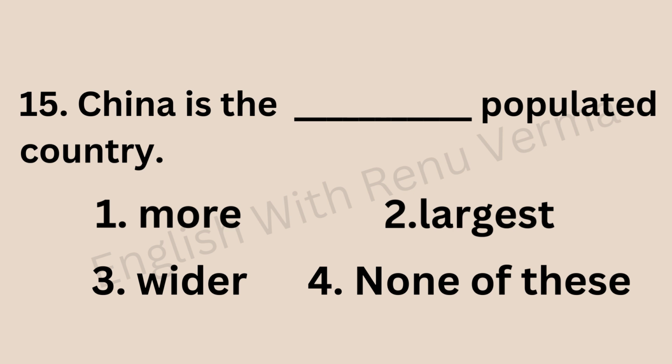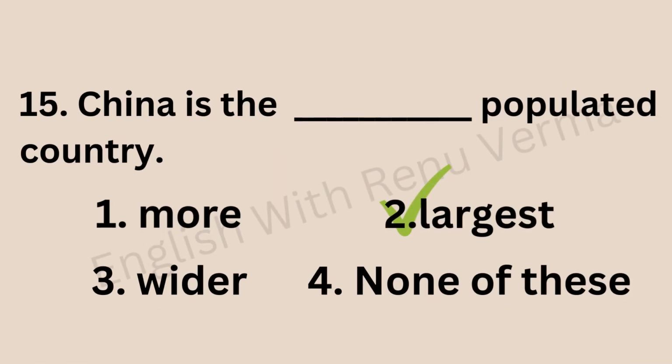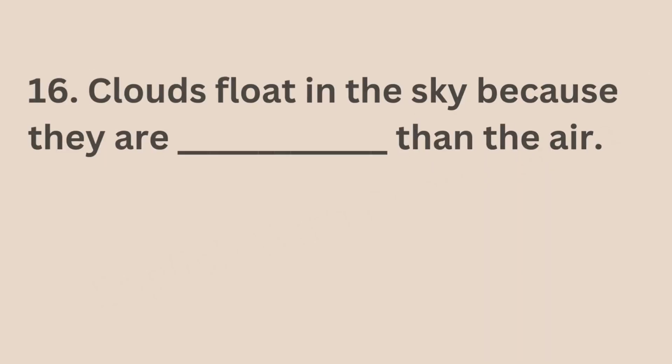Here comparison is being made between more than two countries, in fact all the countries of the world. So here we'll use superlative degree, and also the is there before the blank, so no doubt we are going to use superlative degree. So the correct answer will be largest. China is the largest populated country.